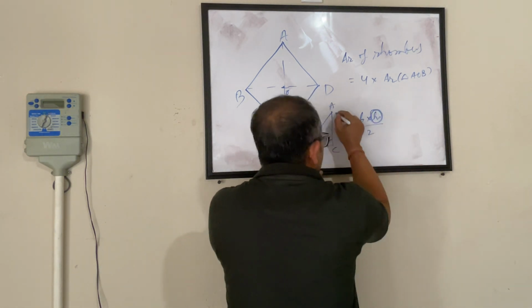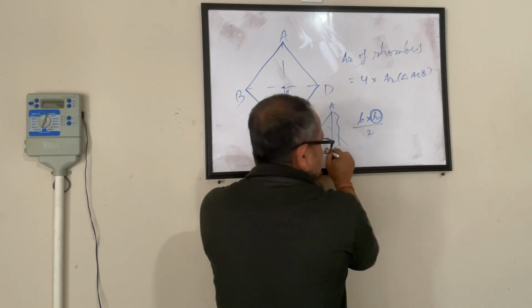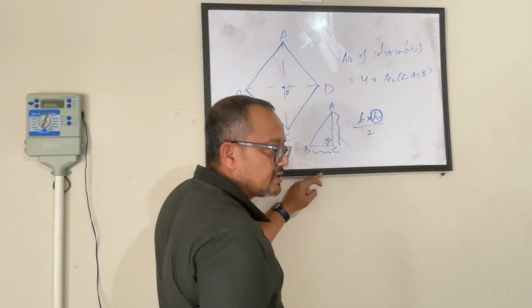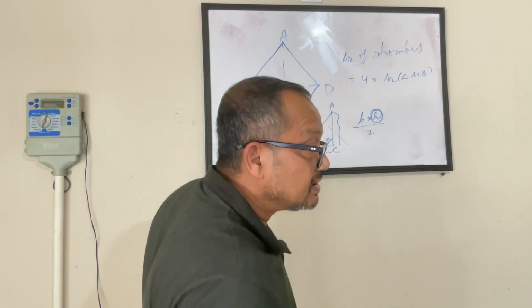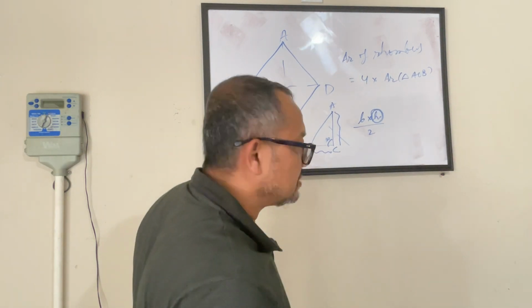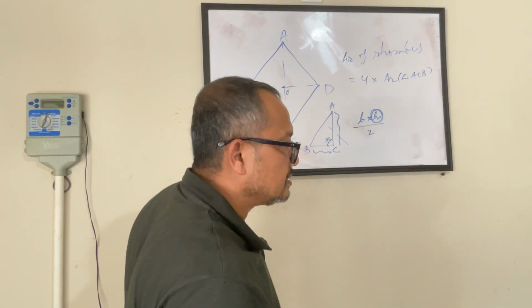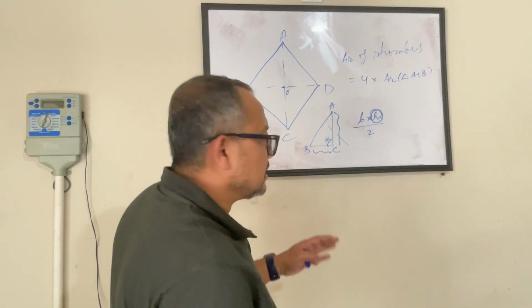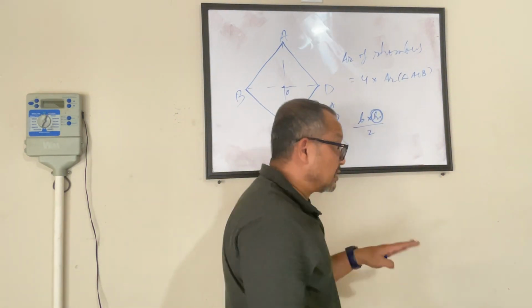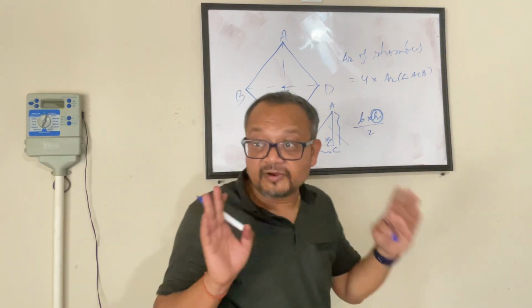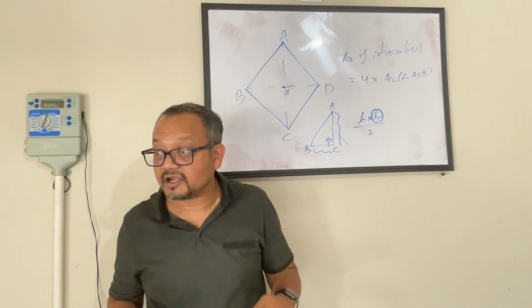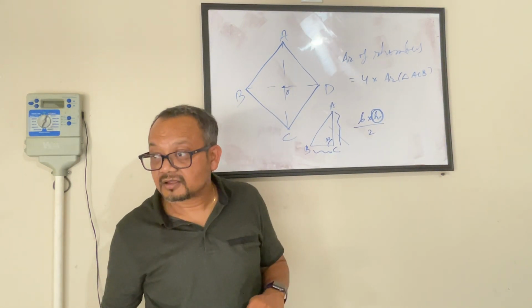This is the height, this is the base. Base times height is like a square, and divided by 2 is half of that. Don't make it complicated, it's very simple. Area of a right angle triangle is half into base into height.